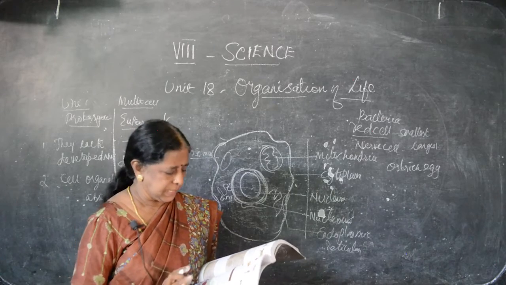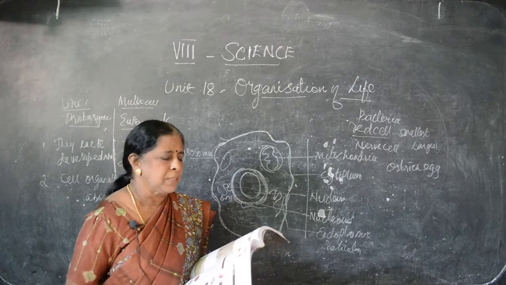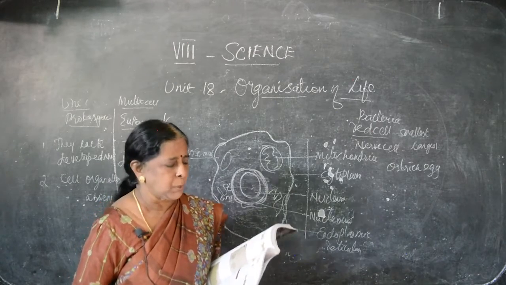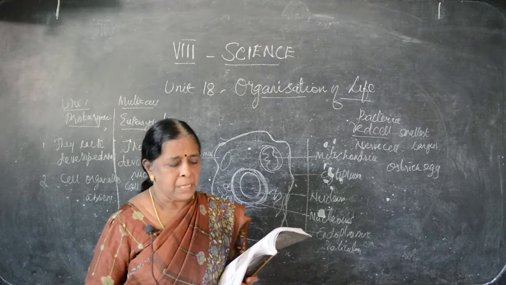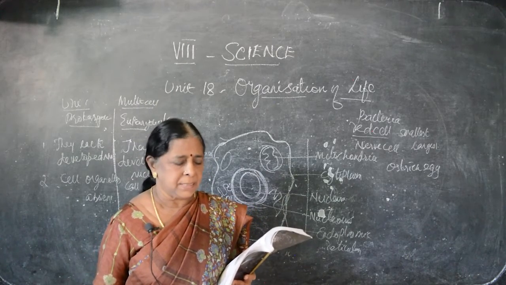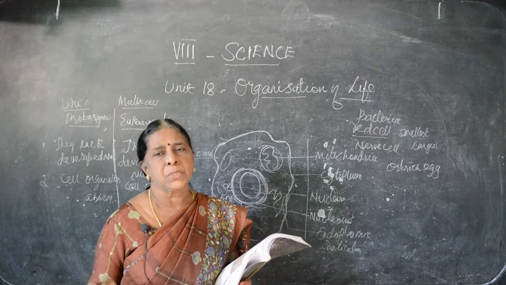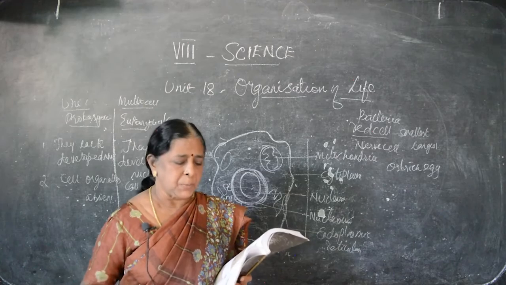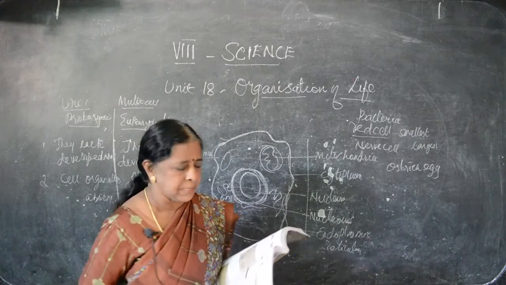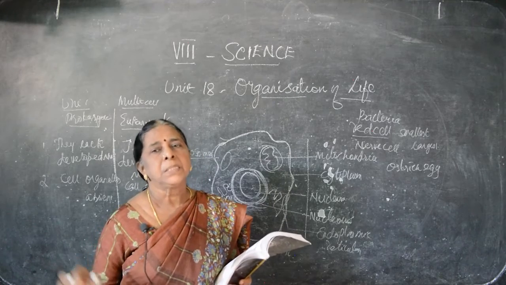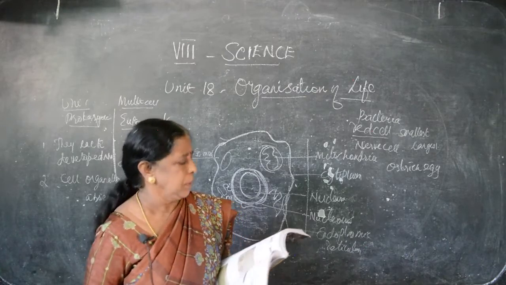Then shape of the cells. Maybe they are round shape, irregular shape. So what are the shapes? See in page number 207. Red blood cells, it is spherical shape. Smooth muscle cell, it is somewhat triangular. Ovum cell, this is the reproductive cell of human beings, it is spherical. Bone cell, it is irregular. Nerve cell, this is the biggest cell. Ovum in the female and sperm cell in the male.